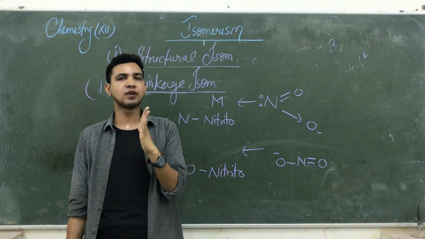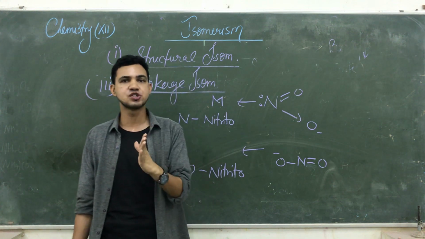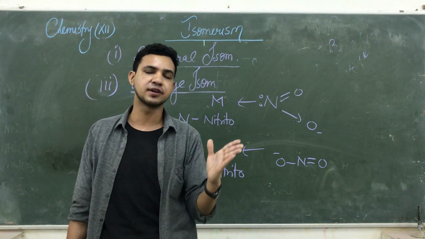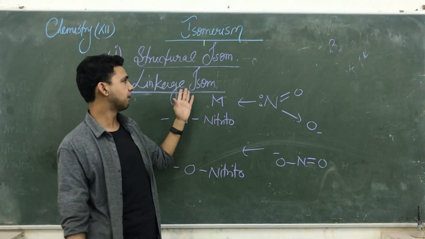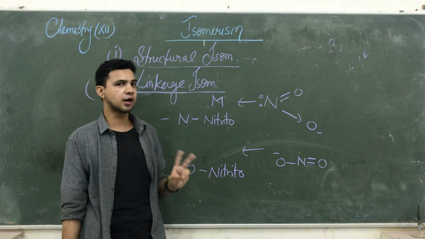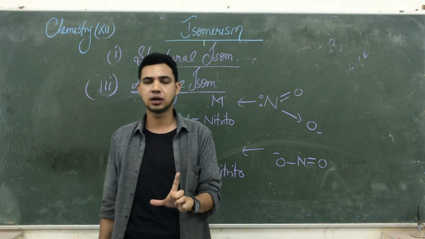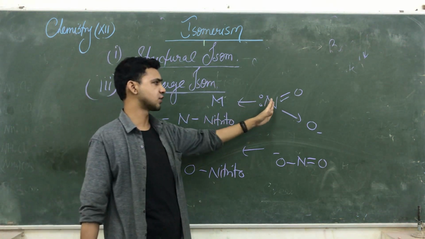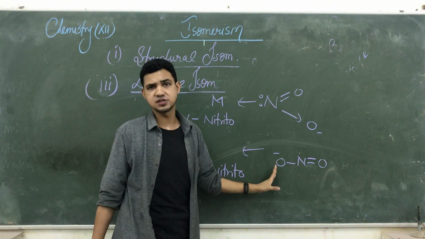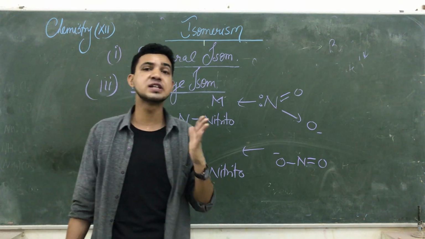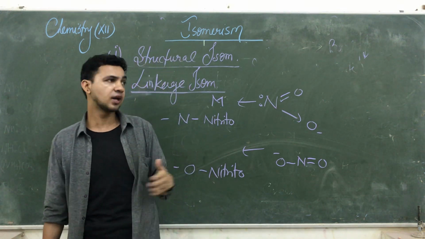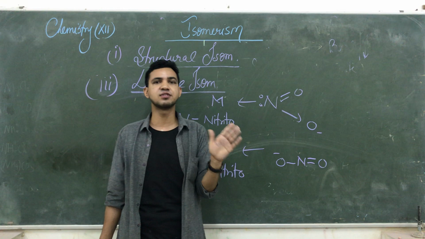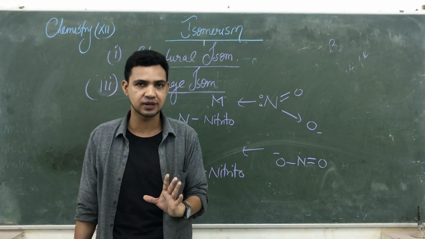So if any nucleophile having both sides carrying a negative charge and possible to attack on the central metal atom, they are known as ambident nucleophiles. So these are two examples of the ambident nucleophile and linkage isomerism. अब देखना है लिंक कहां से होगा, नाइट्रोजन से होगा या ऑक्सीजन से होगा. So on the behalf of this linkage isomerism, अगर आपको इस तरह के कंपाउंड दिखे तो साफ-साफ आइडेंटिफाई हो जाता है कि इसमें linkage isomerism है.